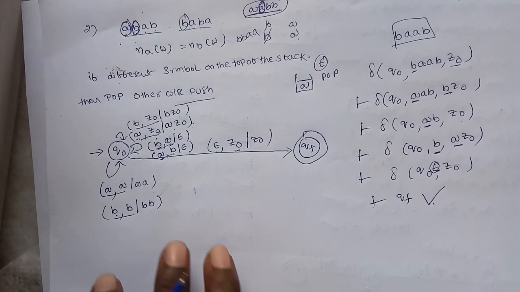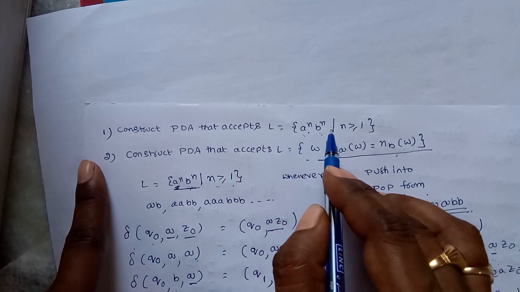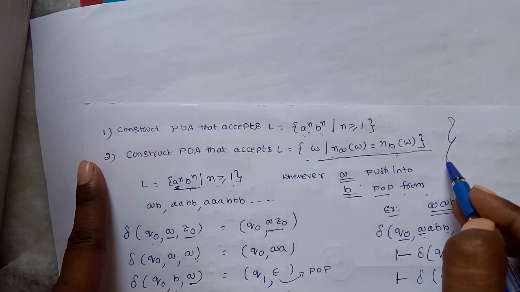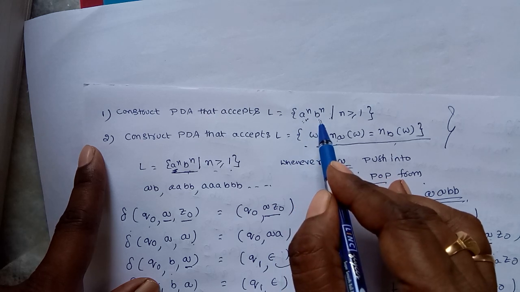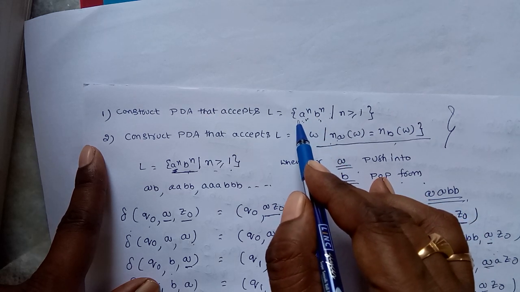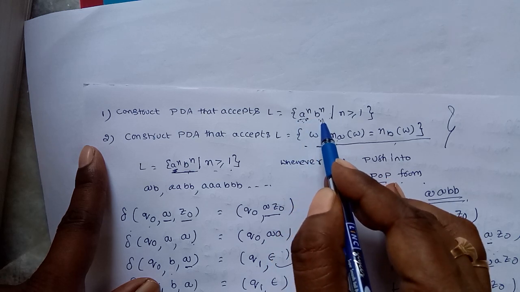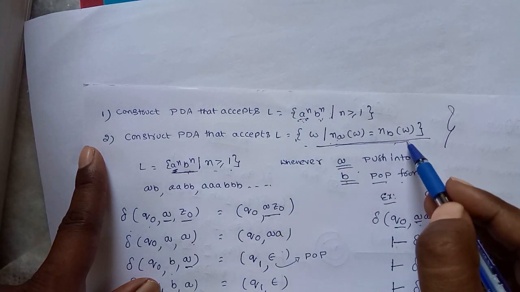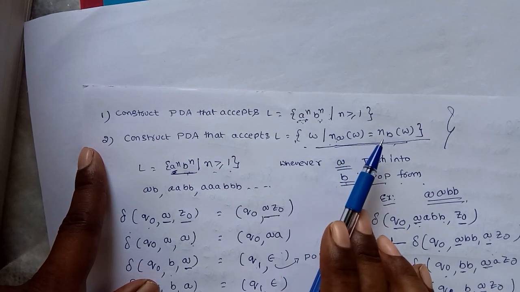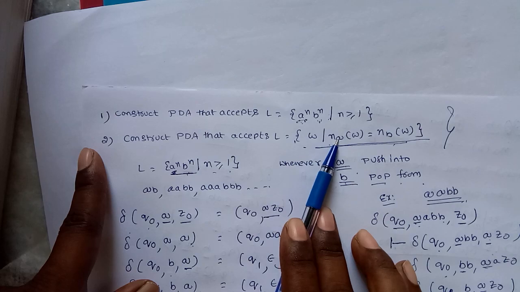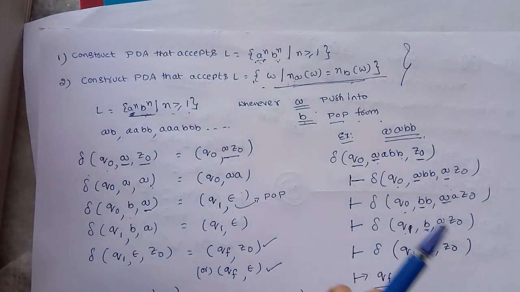That is the difference between these two. In both cases there are equal numbers of A's and B's. But in the first case, there are equal numbers of A's followed by equal numbers of B's. That means first perform the push operation for all the A's, and whenever B appears, perform the pop operation. But in this case, there is no order. Whenever an equal symbol appears, push. When a different symbol appears, perform the pop operation. These are the basic two examples.